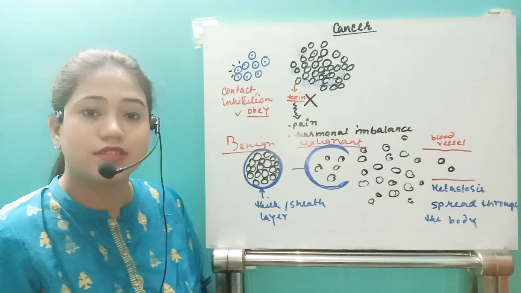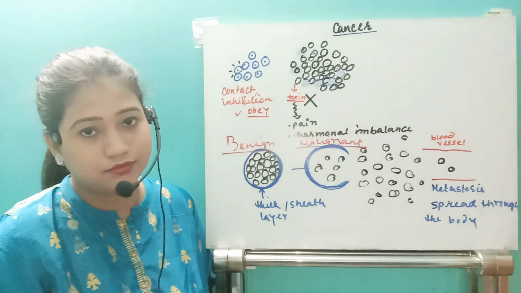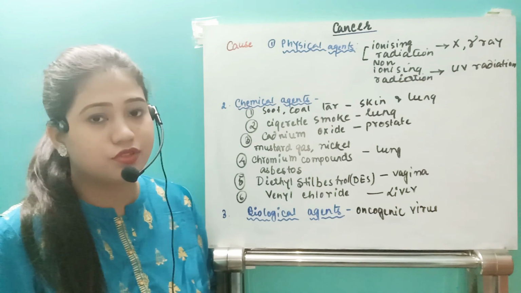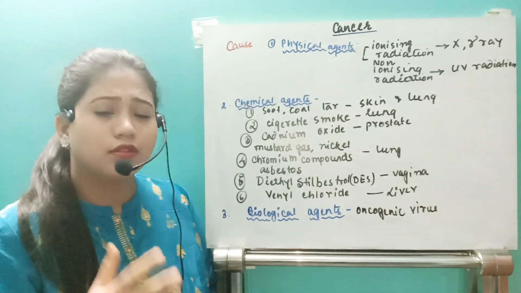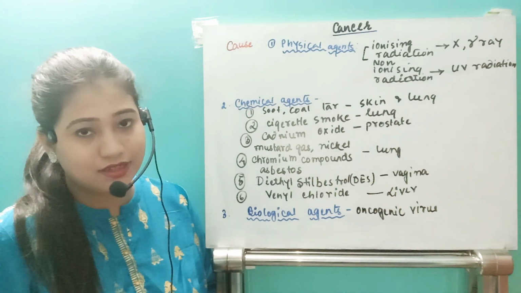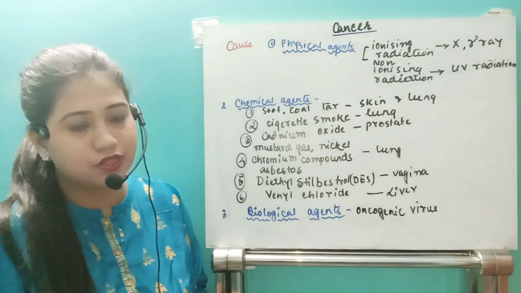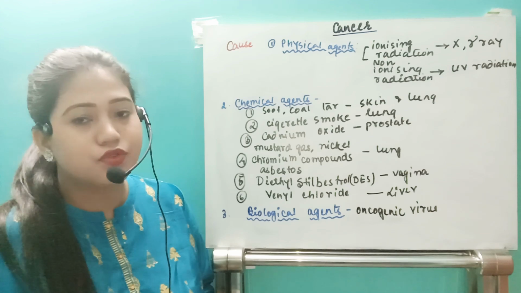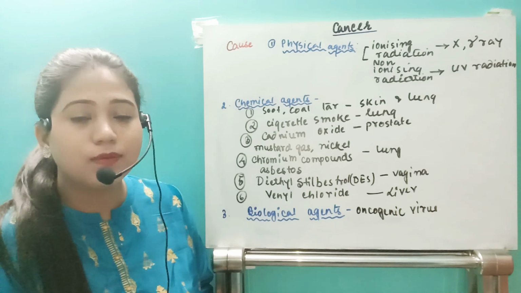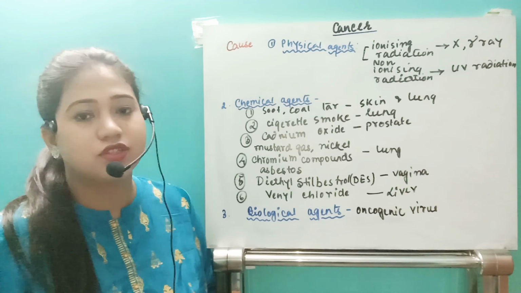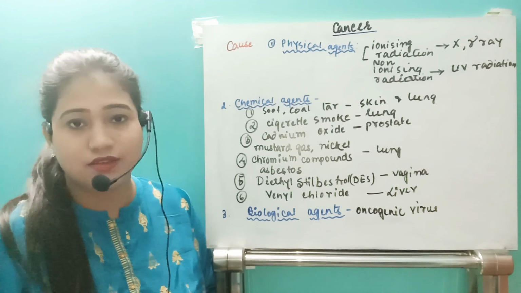After that, let us see the different causes of cancer. First of all, in the causes we have three basic types. What are they? Physical agents, chemical agents and biological agents. If it comes to the physical agents, then it will be different types of radiations. The two types of radiations are ionizing and non-ionizing radiations.